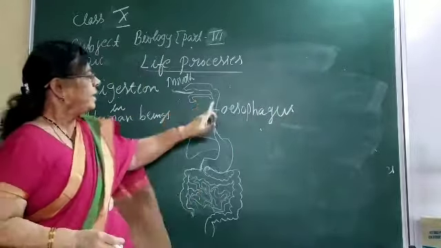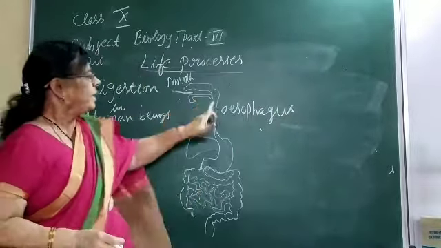In the esophagus, there is no digestion taking place. Here there are only the muscles across the wall of the tract, and this muscle should contract and relax. Throughout the digestive system, there is one special kind of movement. It is called peristalsis.